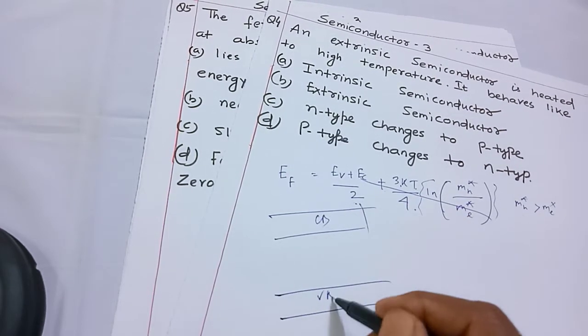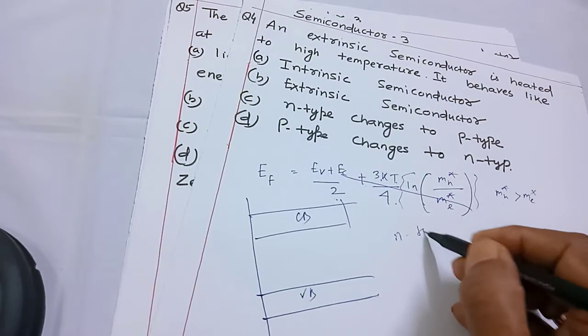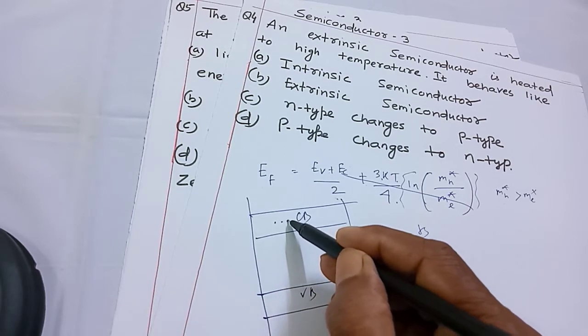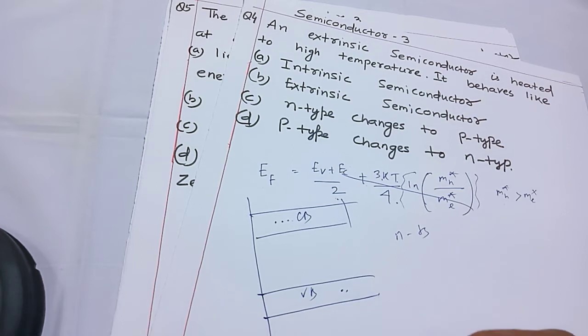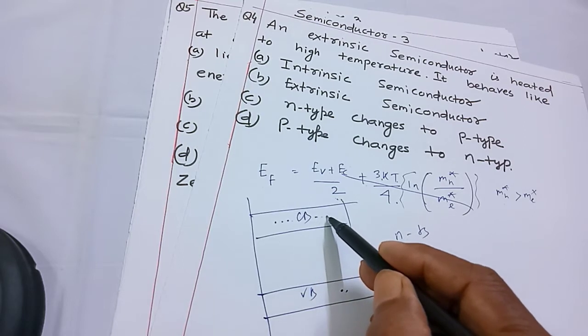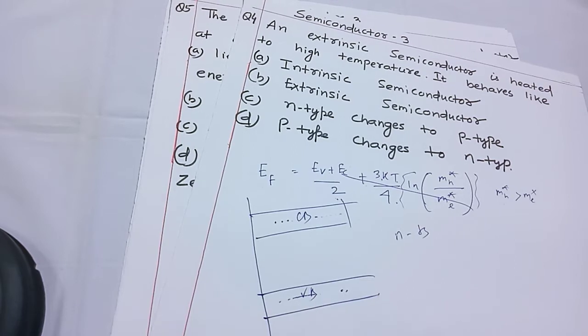band, valence band. Now let us consider an N type semiconductor. Here the majority carriers are electrons and the minority carriers are holes. Because of the thermal effect, if you increase the temperature, more and more electrons are found in the conduction band, and more holes are found in the valence band.